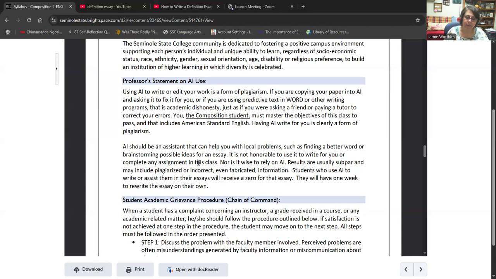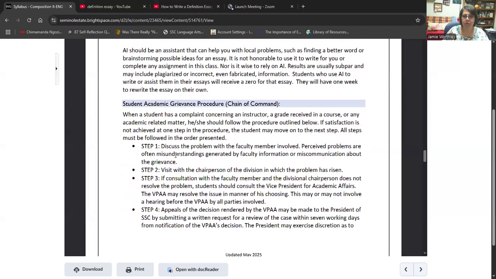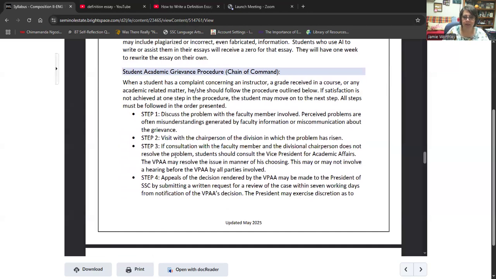We are looking at ways of incorporating AI in the classroom. And I don't mind if you use it for finding one better word or a few better words, but not every single word, where it's telling you what to say as predictive text and predicting it for you. Or even brainstorming possible ideas for an essay. I did that. Brainstorming an outline for an essay, and then you're saying, "Oh, okay, I'm changing it. I'm going to fill in some deeper ideas, some more critically analyzed points as I'm using this AI." All right. So don't use AI, except just to get some ideas.